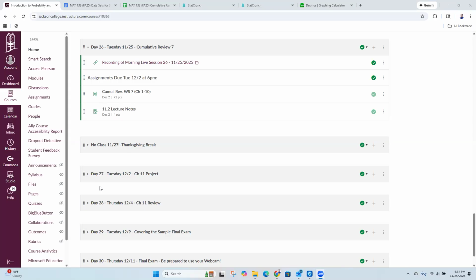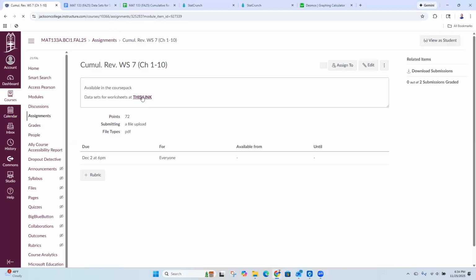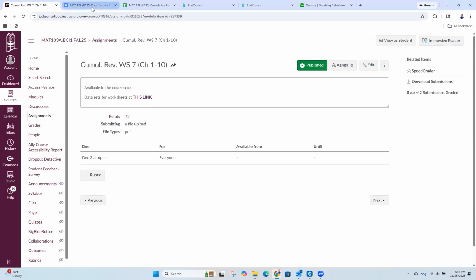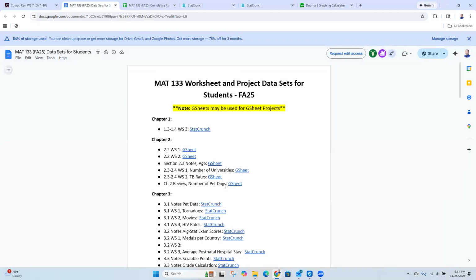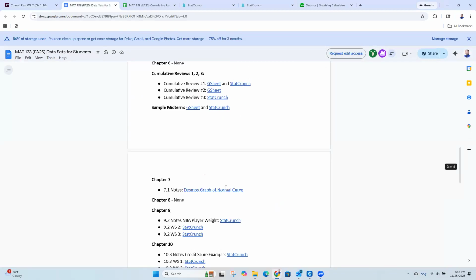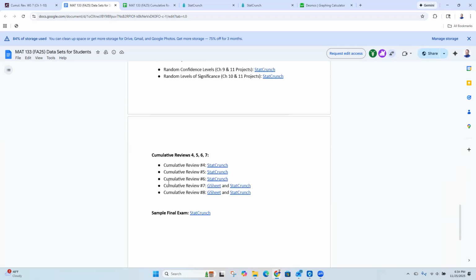Today, cumulative review number 7. If you click on the cumulative review in Canvas, there's a link, and it'll bring you to this huge list of all the data sets for the different worksheets. Way down at the bottom is the one for cumulative review number 7.